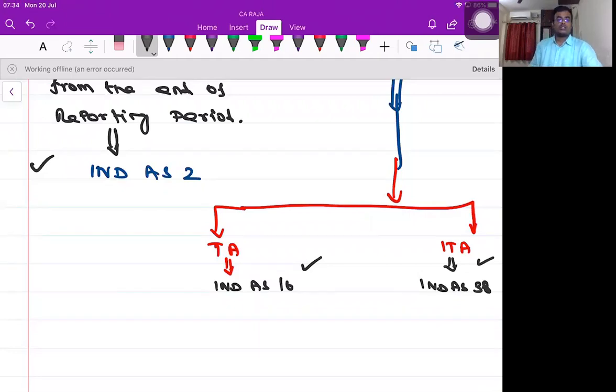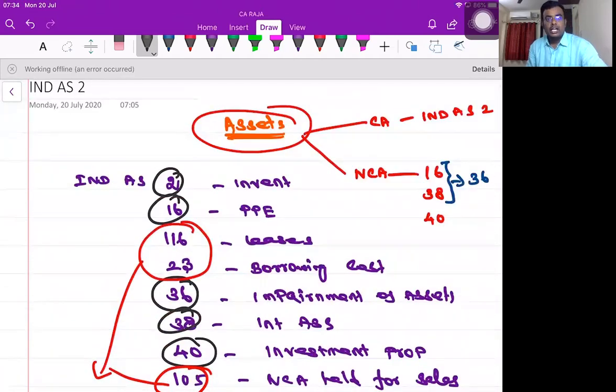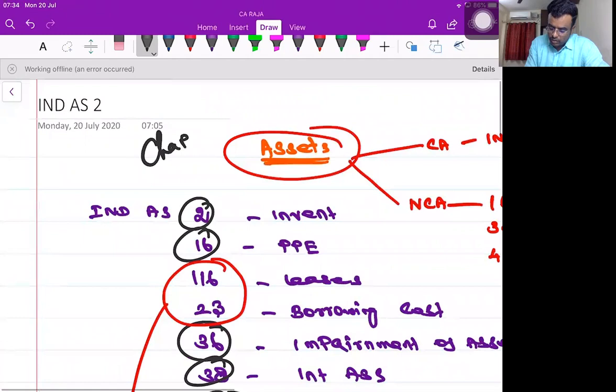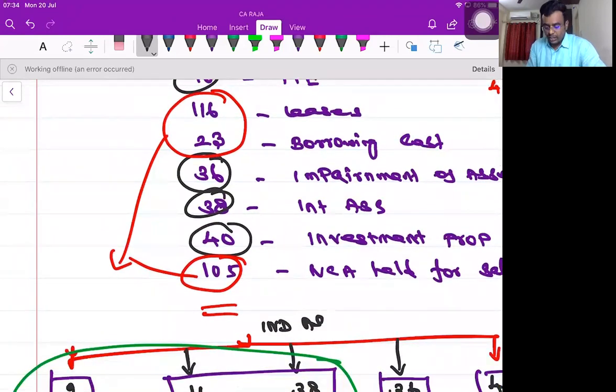So first and foremost, we're going to take Ind AS 2 for our discussion. So please understand, we started with a chapter called Asset. It is chapter number 4 in our material. 1 is presentation, 2 is recognition, 3 is measurement based on accounting policy, 4th is asset. Under the 4th chapter, there are 8 different units or 8 different standards. We have written the list of those 8 standards.